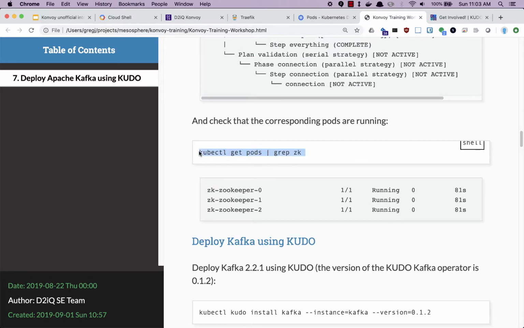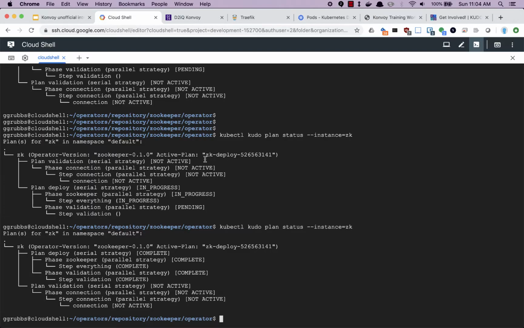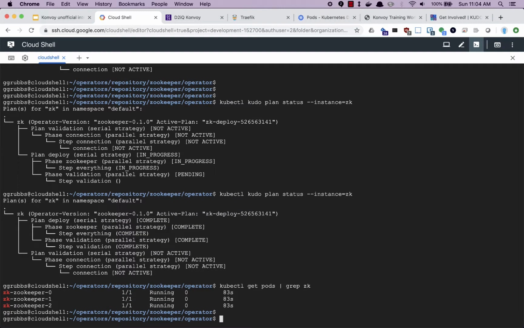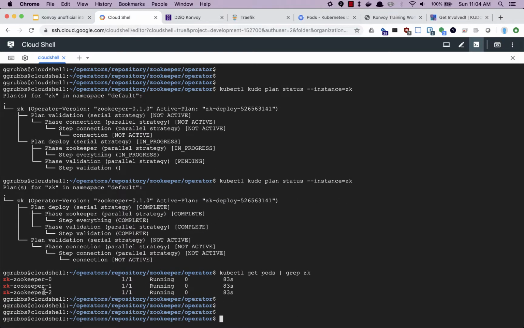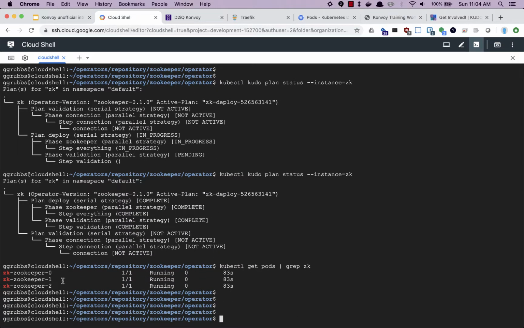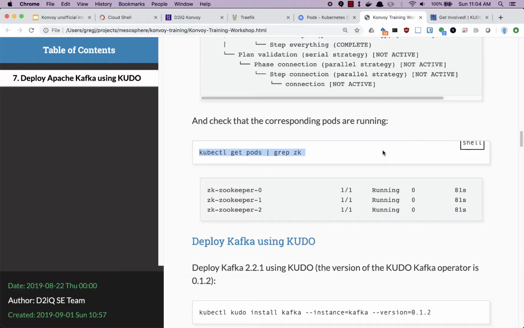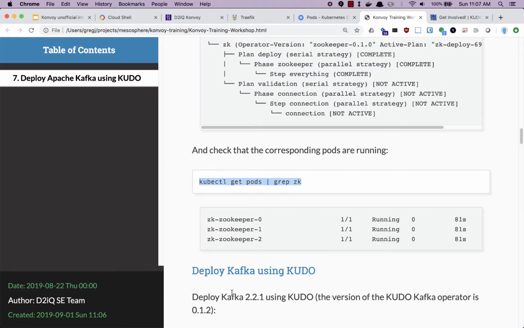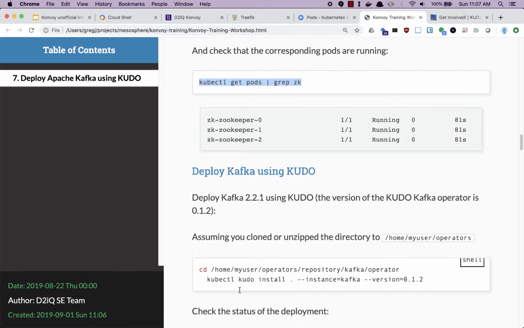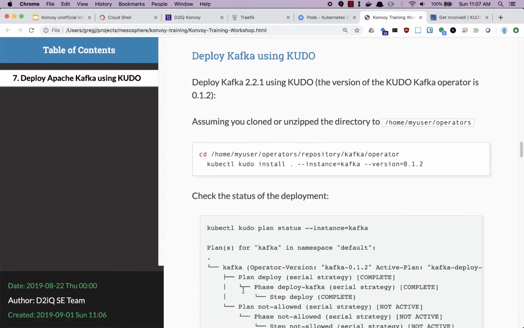And to check that the corresponding pods are running, we're not placing these in a specific namespace, therefore I'm just using grep to see these particular instances. And there's our 3 ZooKeepers, which are required to create a quorum. You have 1, 3, or 5 typically. Now that we have ZooKeeper running, we're ready to deploy Kafka.